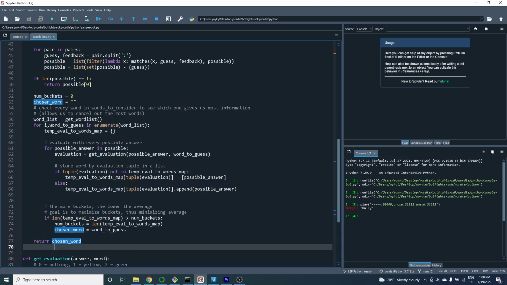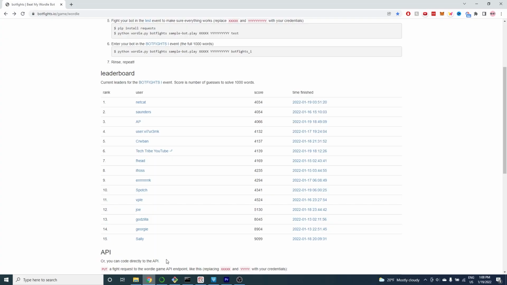So you can look at this code later, but this actually ends up performing better. Running the whole thing took 2.5 hours because we're looking through all 13,000 words per guess, but now we're number 6 and actually very close to the number 4 and the number 5 person. So huge improvement right here.